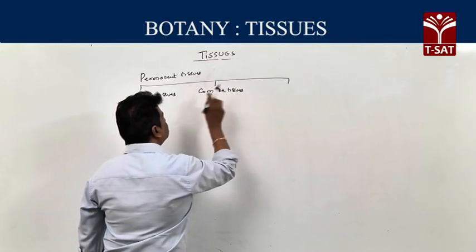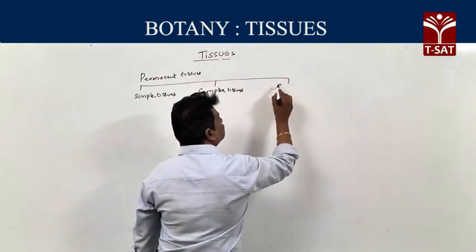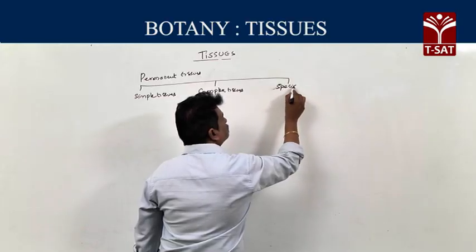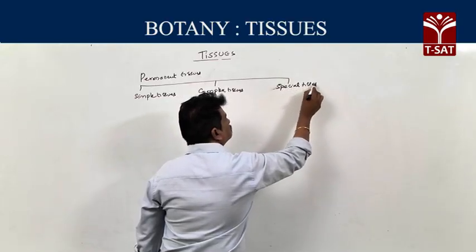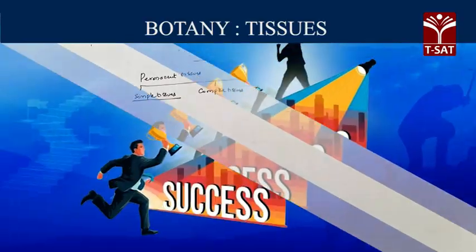These simple and complex tissues are most common. Then third type, special tissues. So three types. So first one, simple tissues.